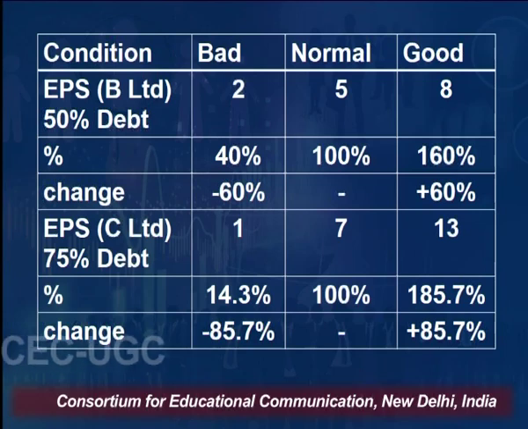In third case also, when the debt is 75% and our EPS is rupees 7 under normal circumstances, when the EBIT is falling by 3%, there is fall of 85.7% in our EPS. But when the EBIT is increasing by 3%, we have positive 85.7% EPS in this case. So, this is how the change in EBIT and the change in our capital structure is impacting our EPS.